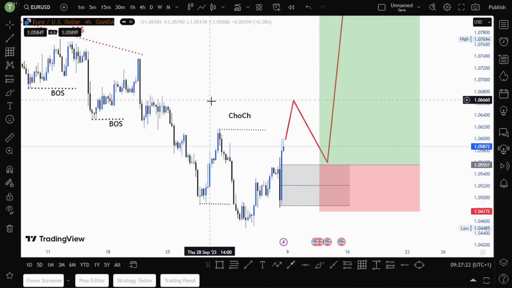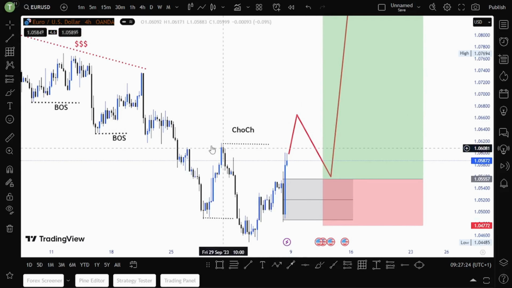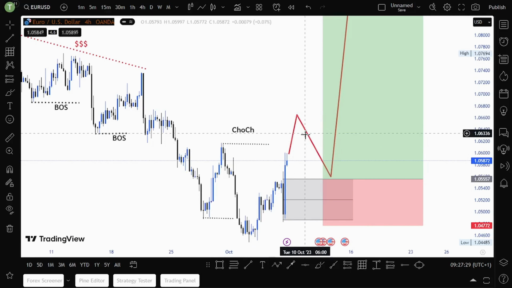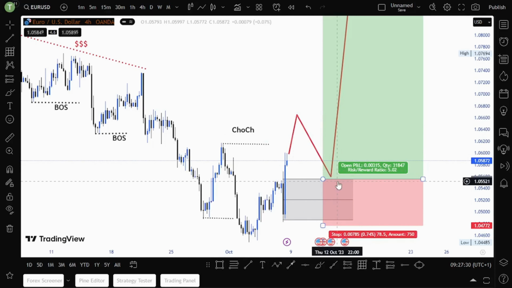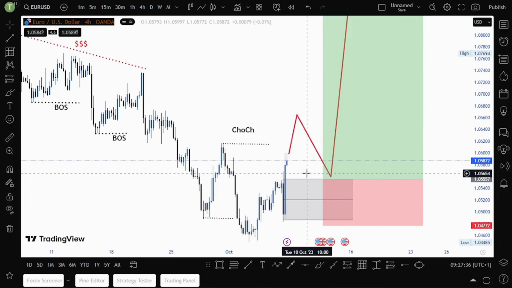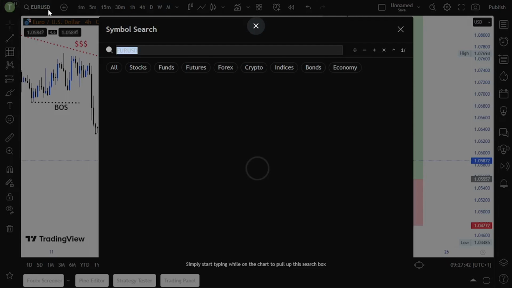So that is my view on Euro USD, guys. We are waiting for a change of character. Once we get a change of character, we wait and price pulls back. Once price pulls back, we enter our buys once we get a bullish candlestick pattern forming at that demand zone. So that is my view on Euro USD. Price is quite clear here.